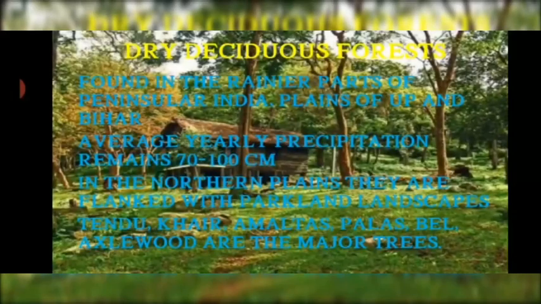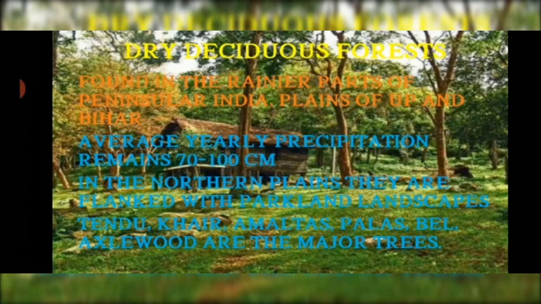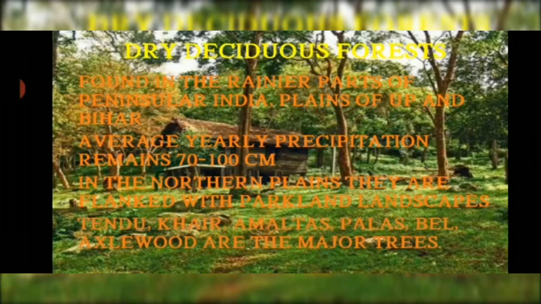Let us see the characteristics of dry deciduous forests. They are found mostly in the rainier parts of peninsular India, plains of Uttar Pradesh and Bihar. The average yearly precipitation in these areas remains 70 to 100 centimeters. In the northern plains, they are marked with parkland landscapes. The major trees are tendu, kher, amaltas, palas, bael, axlewood, etc.